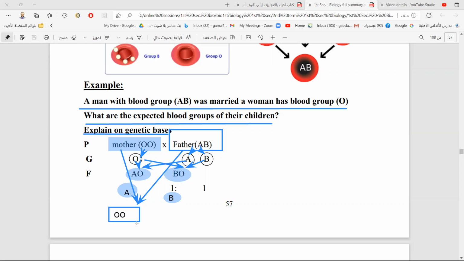So this way of inheritance of blood group can help in a lot of parental problems and issues like this. We use it in judgment between man and woman, parental or marriage problems. So it is very useful in studying the blood group.